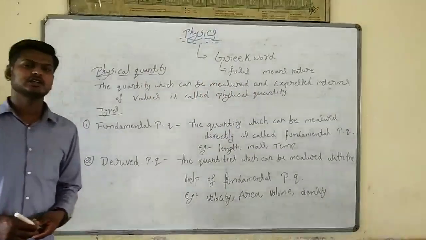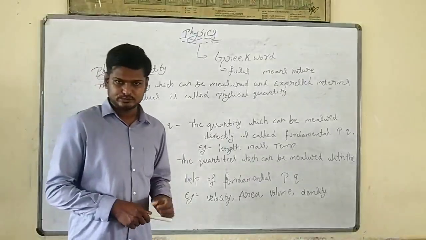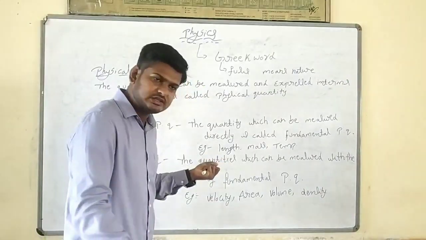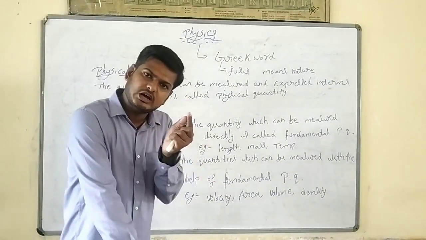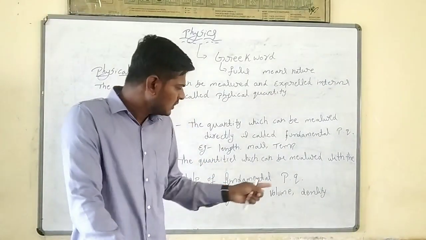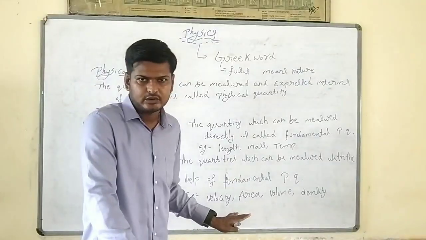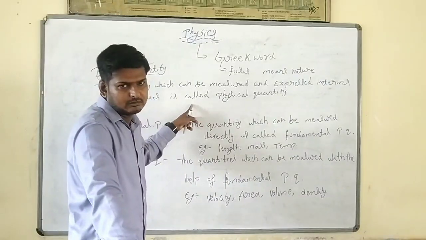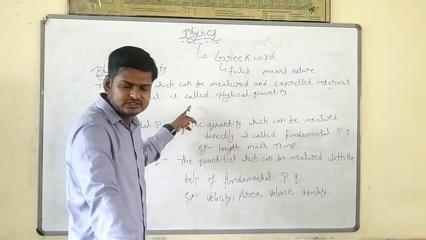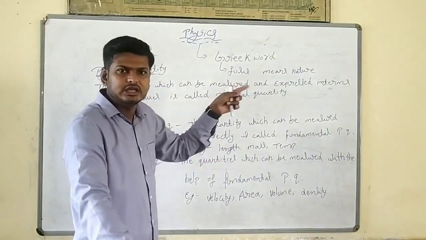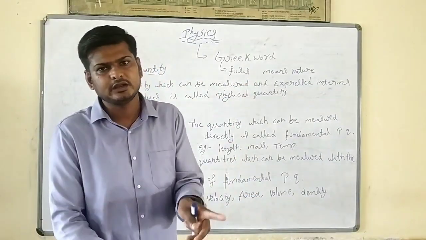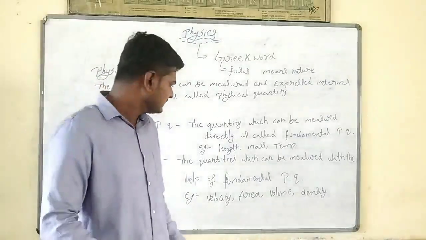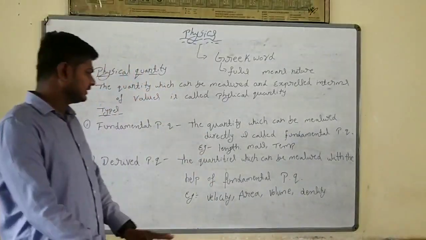Same way density. How are we going to measure density? Density means mass by volume. Mass is also a fundamental physical quantity, and volume is derived. Density means mass by length into breadth into height. So we are measuring with the help of fundamental physical quantities.